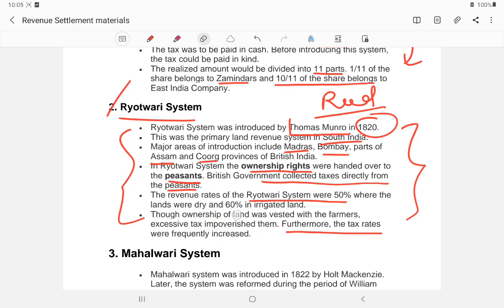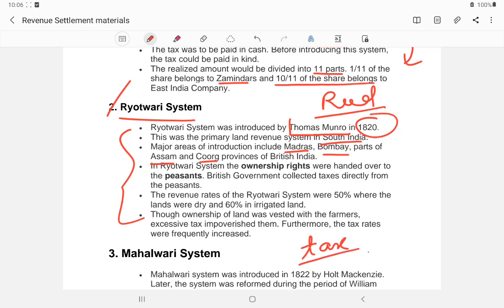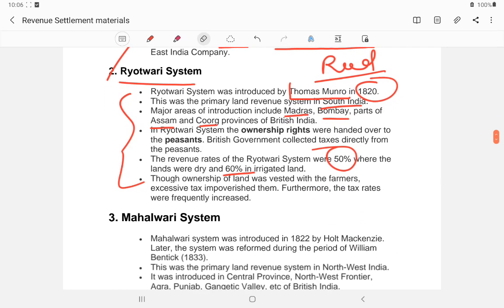That is, in the raitwari system, farmers could pay tax directly. However, the tax was high: sometimes 50% for dry land and 60% for irrigated land. Farmers paying tax directly would not be a problem, but because of the excessive tax by the government, by the East India Company, the farmers suffered losses.